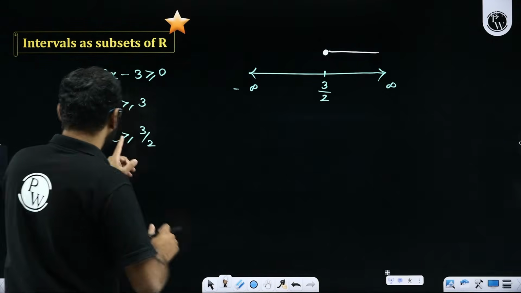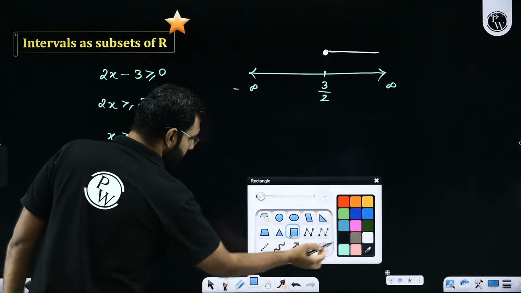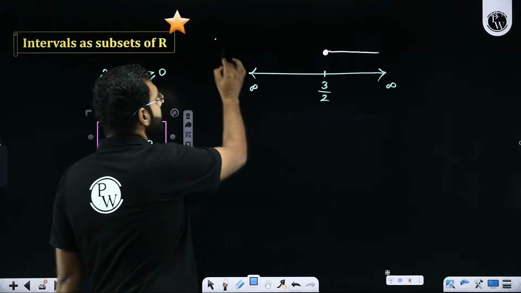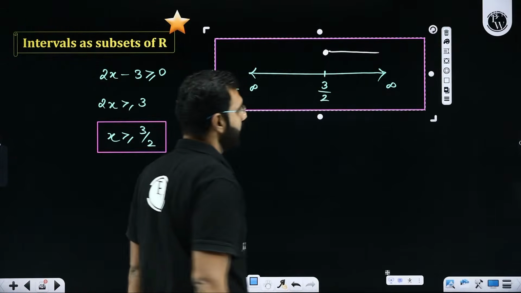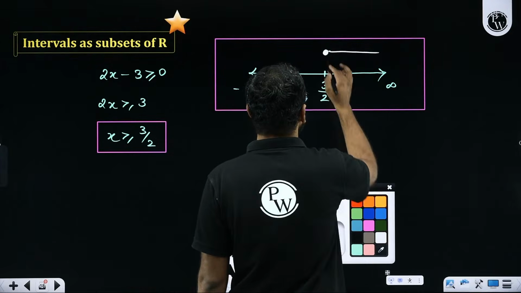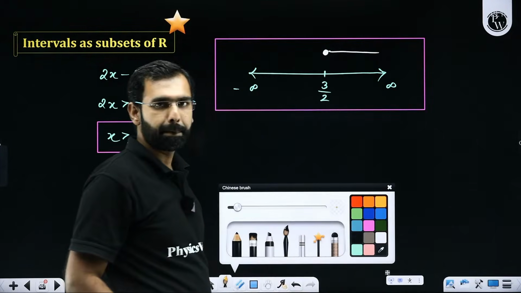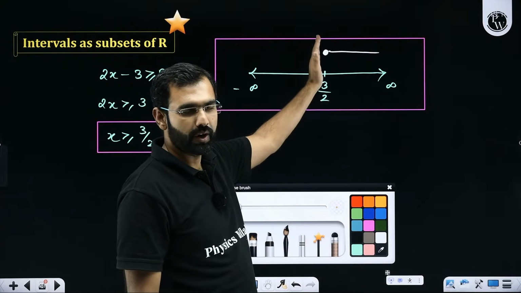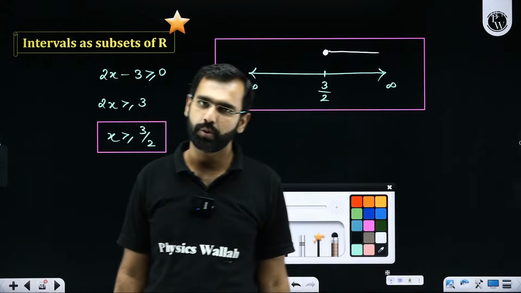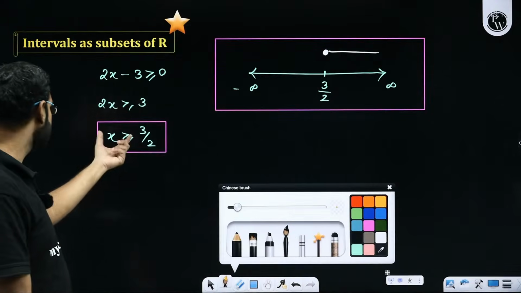So sir, either you write it like this, which is one of the ways of representing your solution of this inequality, or this number line method, which I'll be using a lot many times. And more importantly, are you able to make some sense out of this solid circle? So I'm putting a solid circle over 3 by 2, which means 3 by 2 is included, or any number greater than 3 by 2 should be considered as a solution for this inequality.